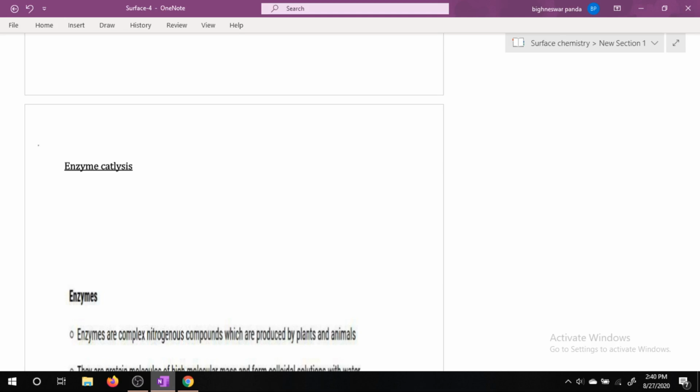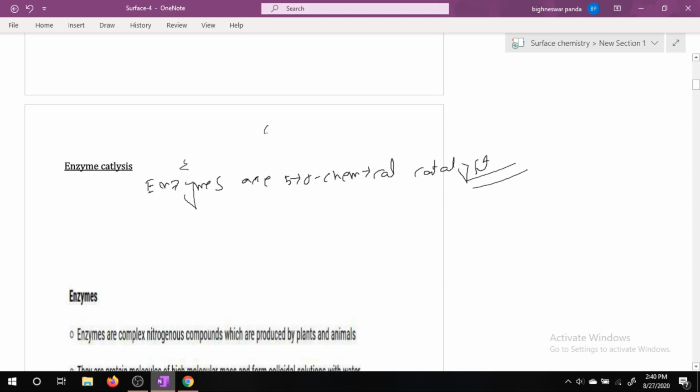So what are enzymes? Enzymes are biochemical catalysts which catalyze biological reactions.